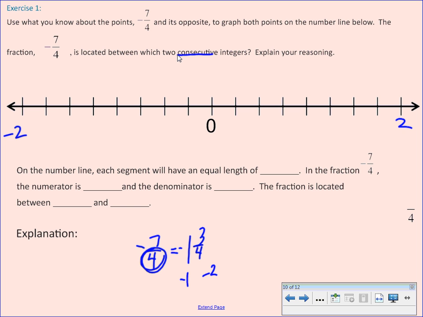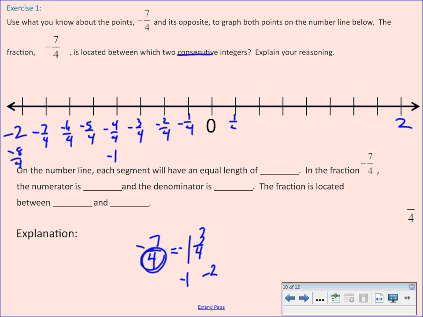Fourths. So let's do 1/4, 2/4, 3/4, 4/4, which is 1 whole, 5/4, 6/4, 7/4, 8/4, which is negative 2.